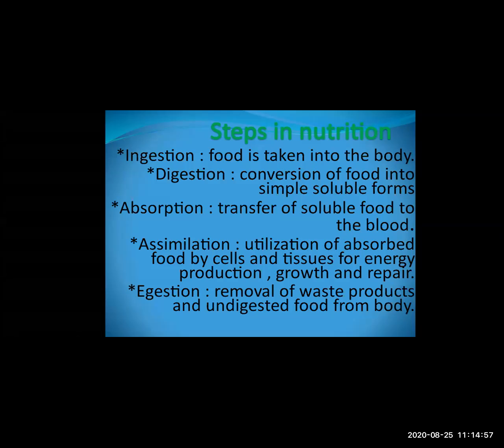So what does the soluble form that is transferred to the blood do? It gives energy, growth and repair of the cells and tissues. The fifth step is egestion, the removal of the waste product and the undigested food from the body. Now only the useful thing is taken in the assimilation process. In the assimilation process, all the soluble form is taken in the blood. Now what about the unwanted soluble forms?